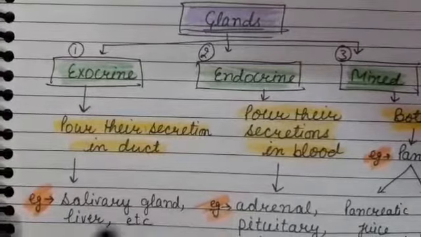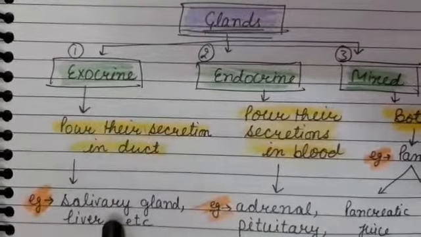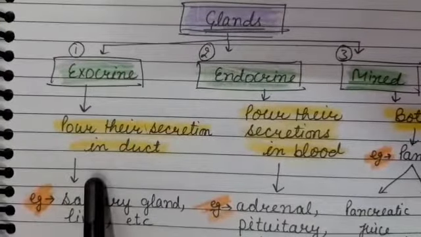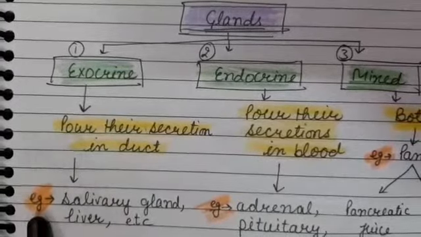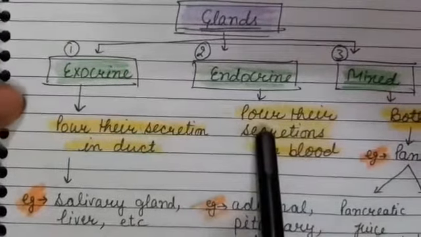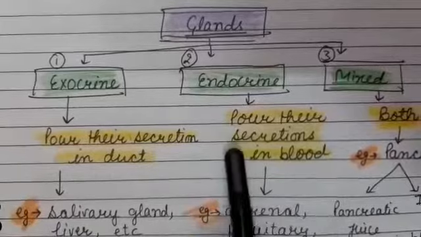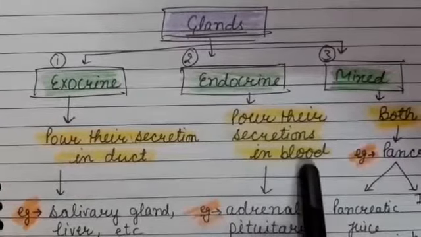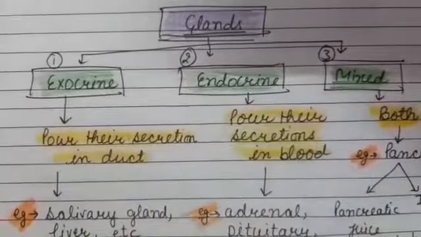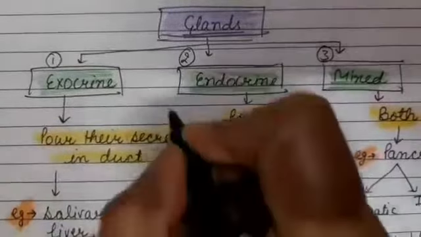So salivary gland, liver are exocrine glands which pour the secretion in duct, then from duct it goes to target place. Next is endocrine gland. Endocrine glands pour their secretion directly into blood. They don't have ducts, so they are called ductless glands.